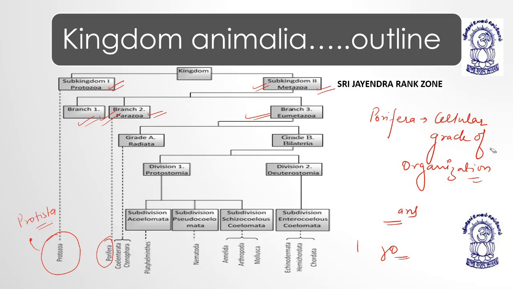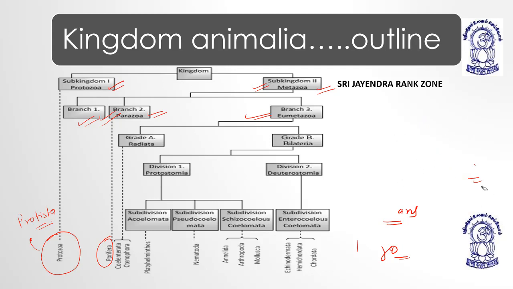Eumetazoa is further divided into grade 1 and grade 2, that is grade A and grade B. Grade A basically involves radiata, means animals having radial symmetry. And grade B, bilateria, means bilateral symmetry, right?